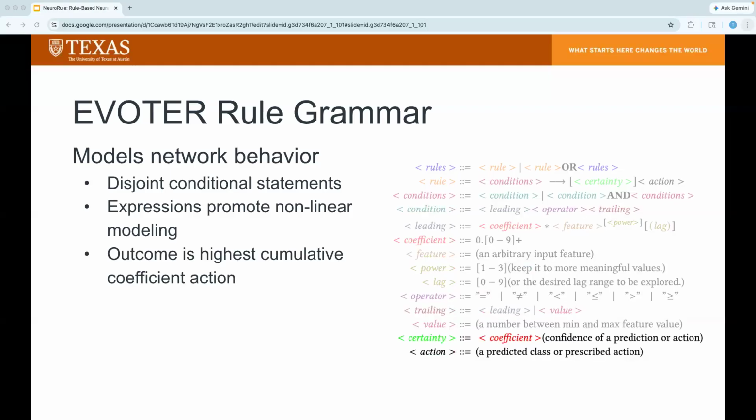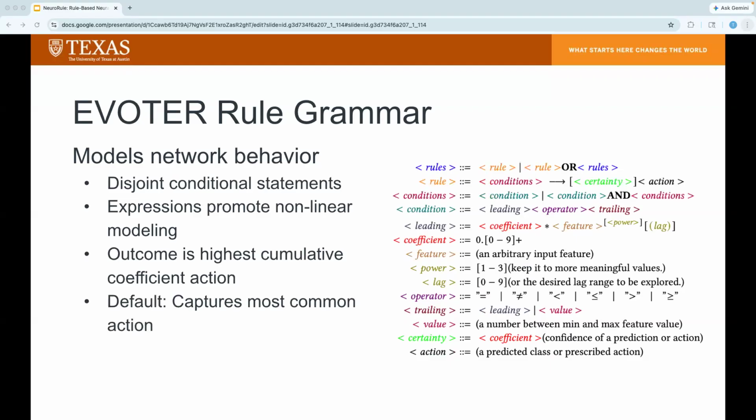When an input vector is passed through the rule set, the conditions are evaluated in sequence. So each triggered rule proposes an action, or in this case, a classification label, and an associated coefficient. The final prediction is then the action with the highest cumulative coefficient value. Each set also includes a default rule, which acts as the logical else statement. It typically captures the most common class label.